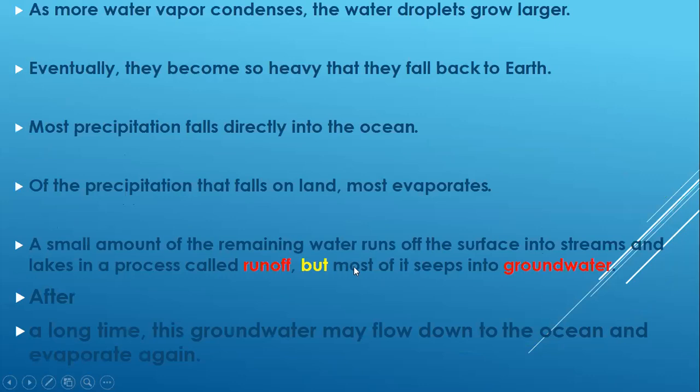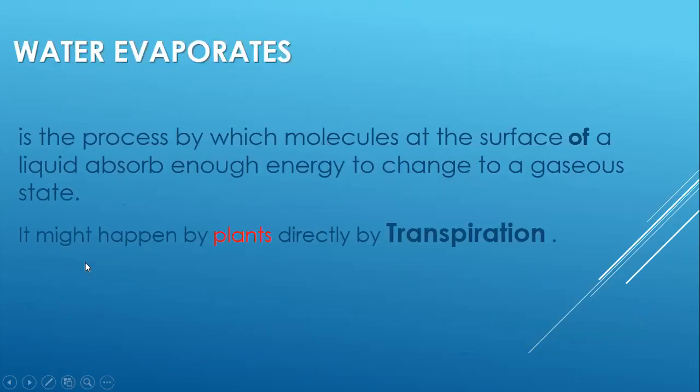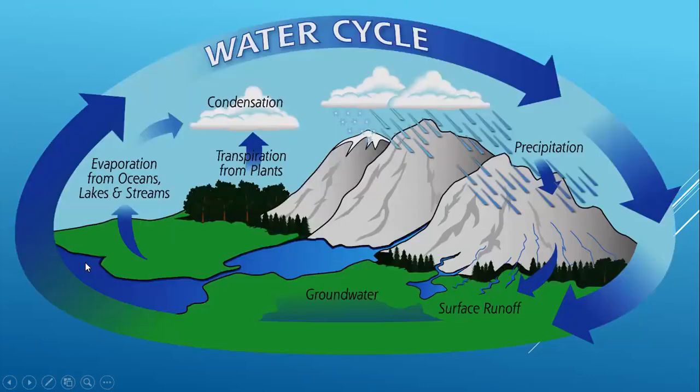But most of the water seeps into groundwater after. So you have to know more about that, guys. Let's get back to this part again. This diagram is perfect because most of the water will seep into groundwater and start to penetrate through the soil here. So fresh water is mostly stored in groundwater, and a part is on the surface in the form of streams and lakes.